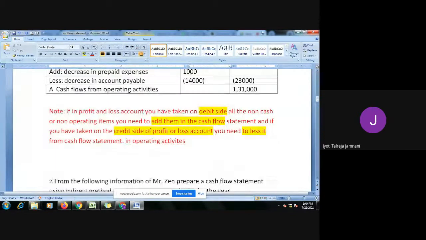and written. See, note, if in profit and loss account you have taken on debit side all the non-cash or non-operating items, you need to add them in the cash flow statement. So where we take depreciation on the debit side, where we take loss on the debit side, because it says debit all expenses and losses. So if you've taken it on the debit side, you need to add them in the cash flow to the operating activity. Whereas if you have taken them on the credit side, you need to less it.